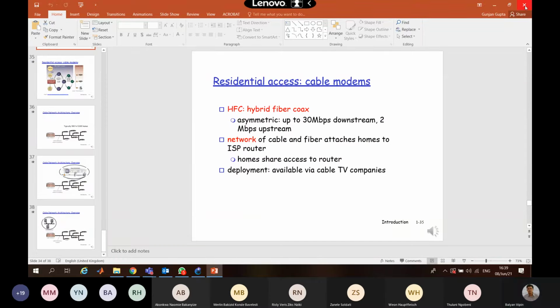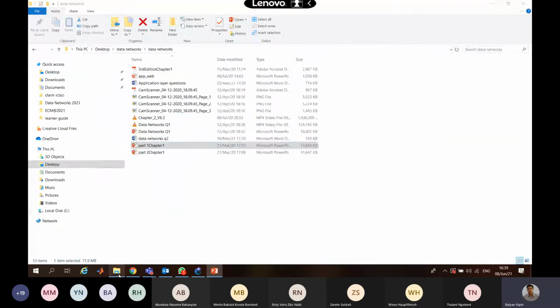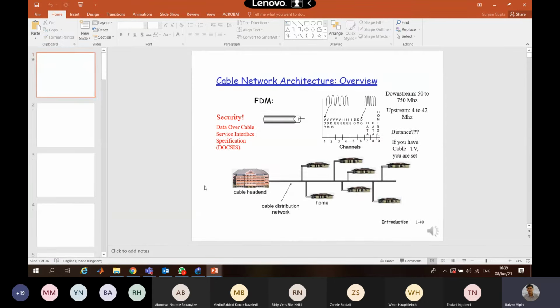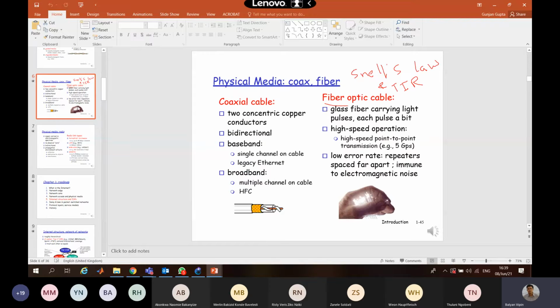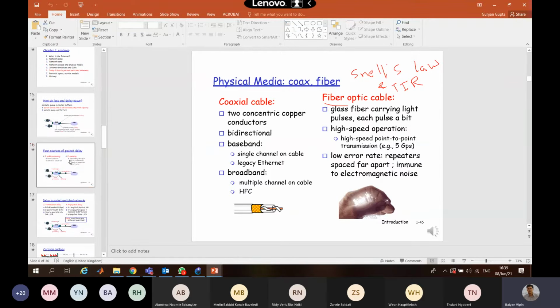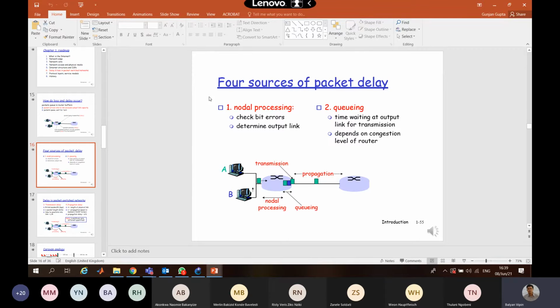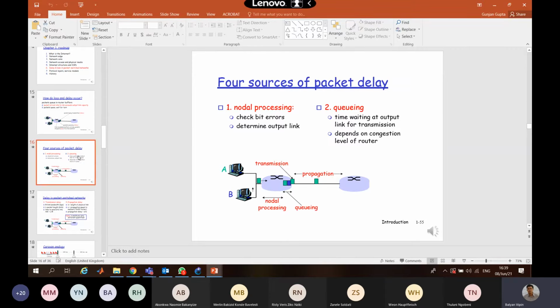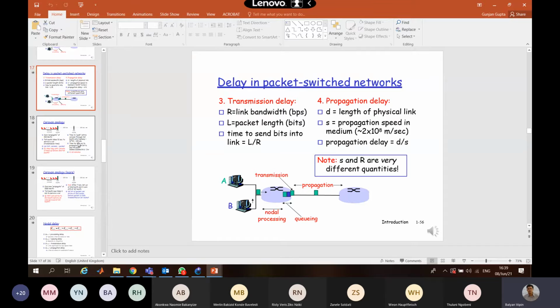Then you have this. That's the main thing which you have to study from chapter 1. What are the different types of connection cables you use, like coaxial cable, fiber optic cable, and what are the different sources of packet delay. So you need to know all this.